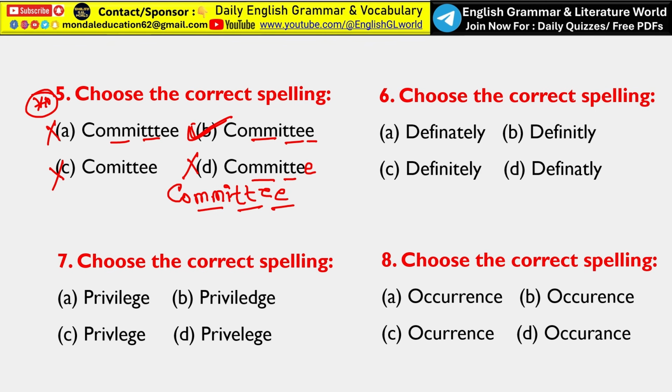Next, choose the correct spelling, that is definitely. The correct spelling of the word definitely is D-E-F-I.